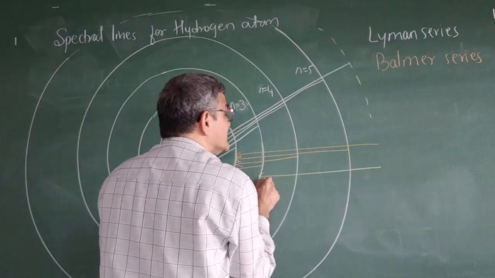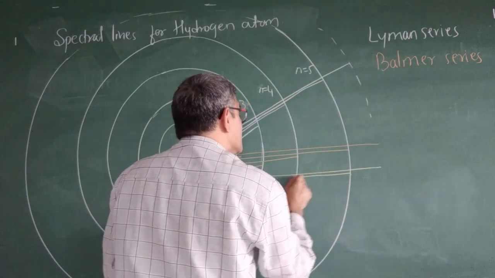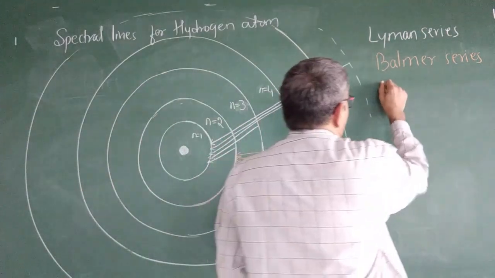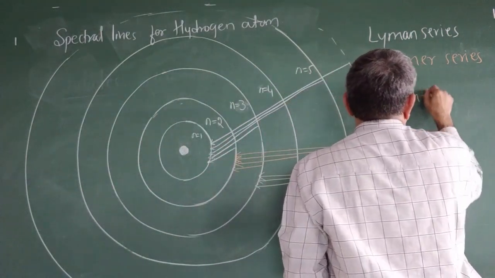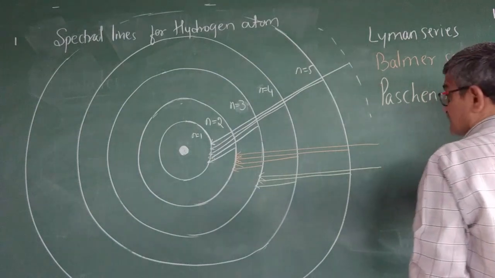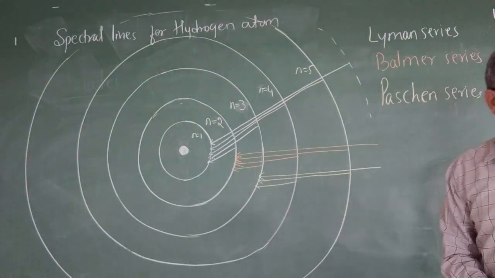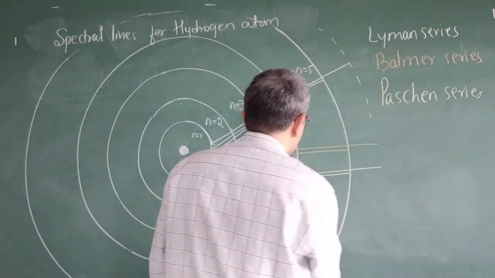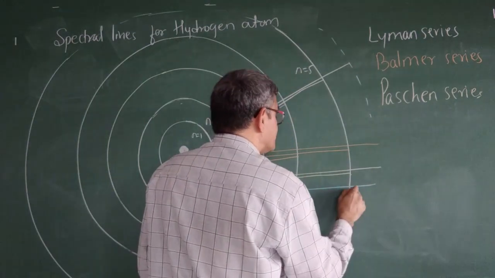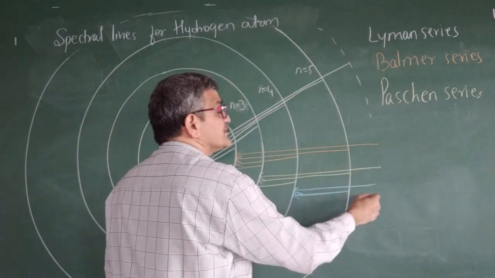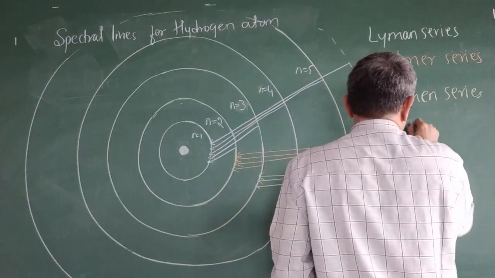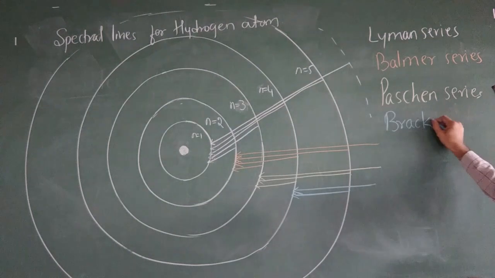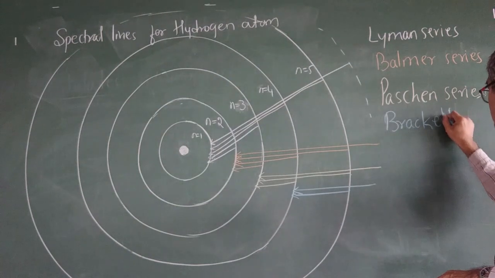So from a higher energy level it will come to n equal to 3. So that is known as the Paschen series. Similarly, next is the Brackett series. So from a higher energy level to n equal to 4, that is known as the Brackett series.